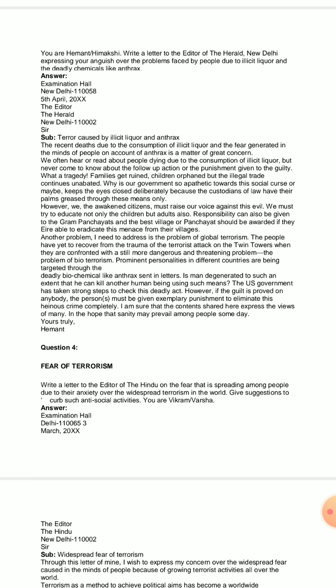Now again in the next paragraph you will elaborate the entire matter. We often hear or read about people dying due to the consumption of illicit liquor.